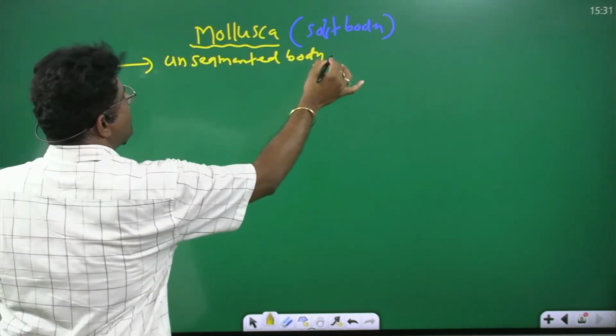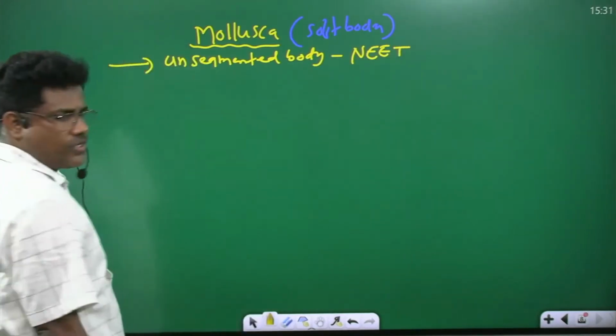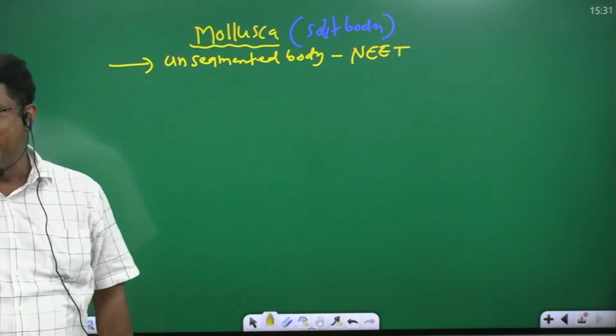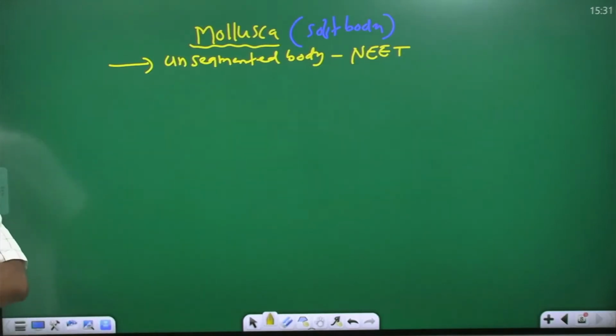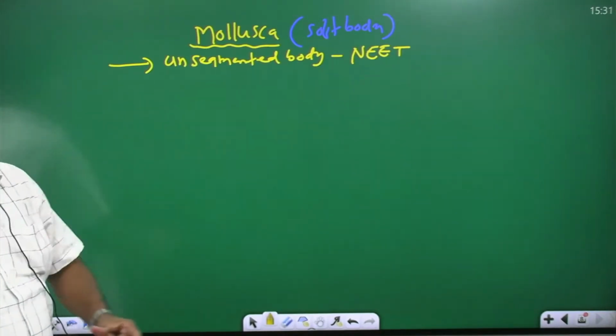This is a NEET question. Mollusca body is unsegmented, no segments. Segments are absent. Unsegmented mollusca, known as soft body.